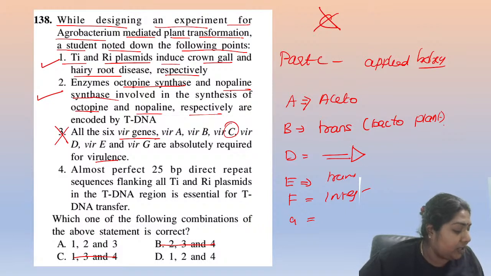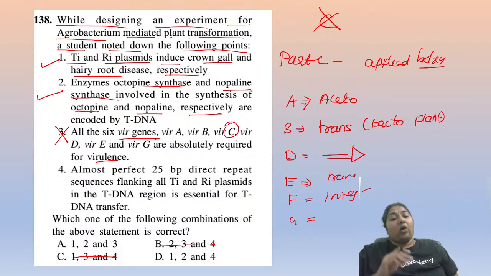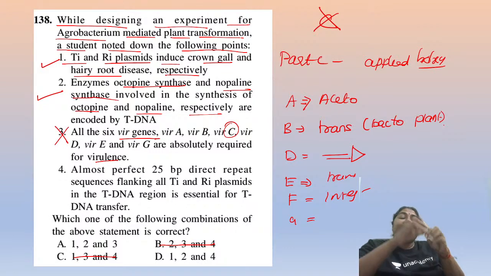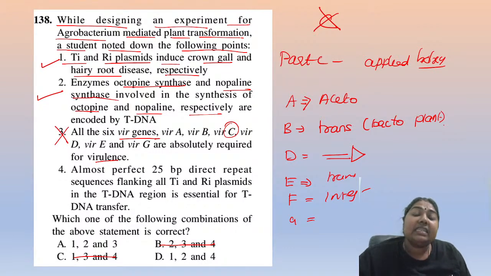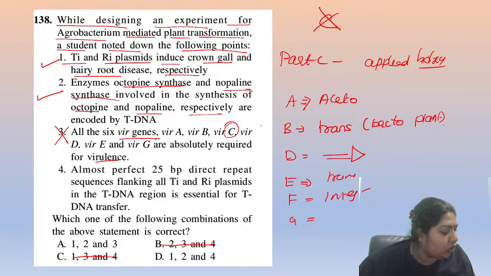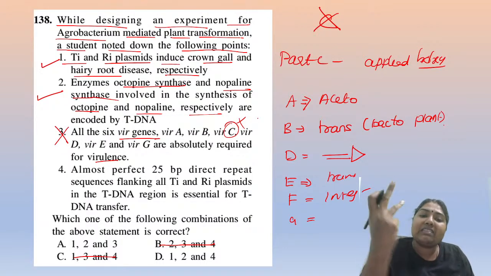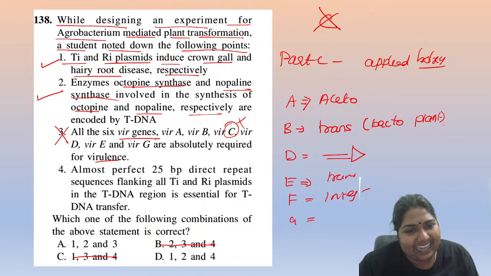Vir is important, Donna. Without vir, it cannot get the infection. Got it? This vir C is not wanted. Absolutely, I got your point, Donna. Good. So this vir C is not at all required. Absolutely correct. Virulence C is not at all required because you don't see any vir C there.